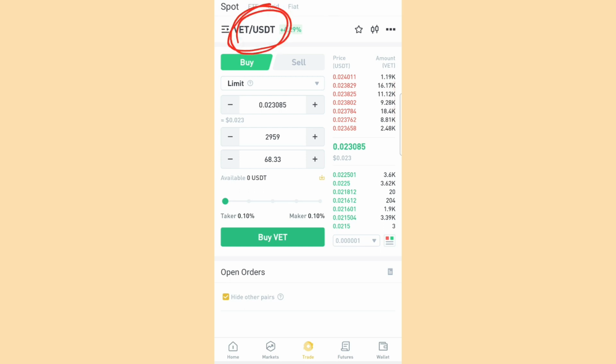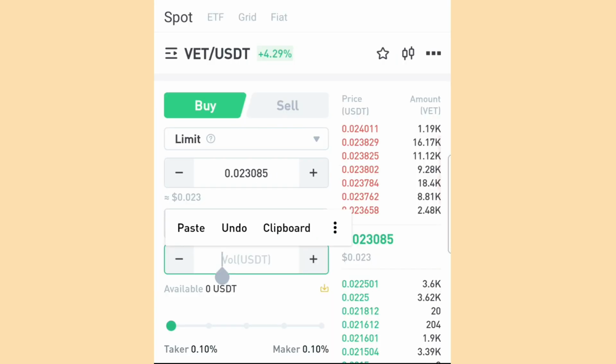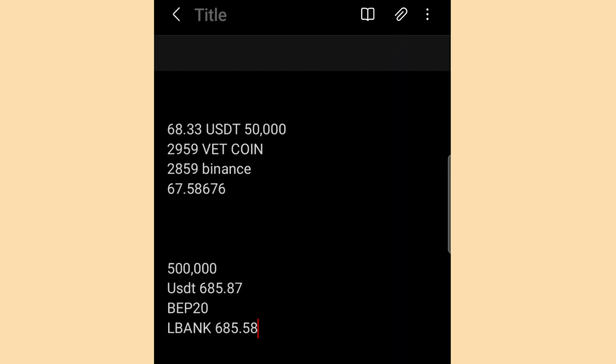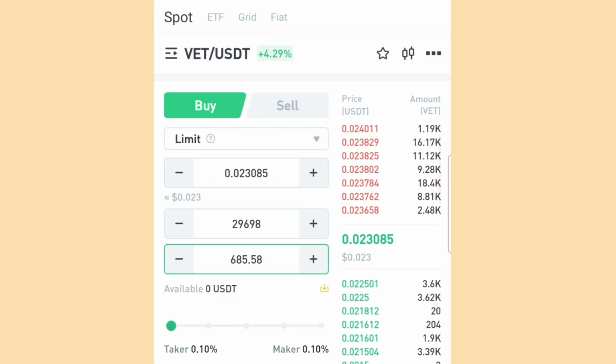I've actually showed you how you can do that. You now come over to this option down here that says volume of USDT. You paste in that amount of USDT that you have there. Let me copy it from here, go there and paste it. All right, so I have it here.